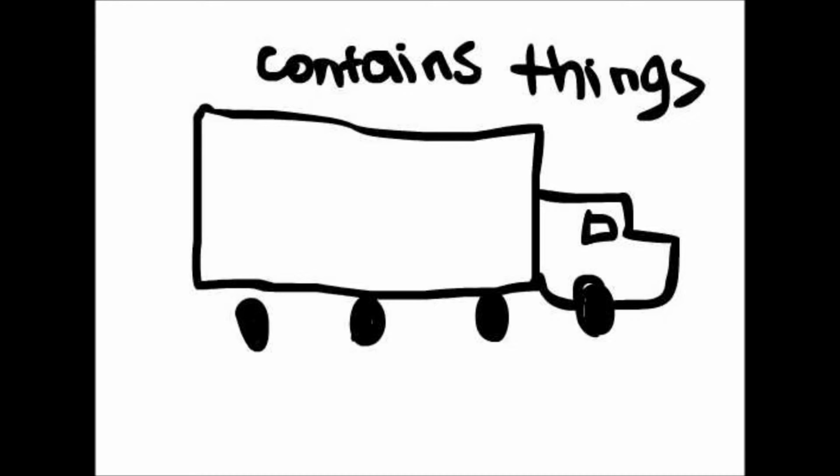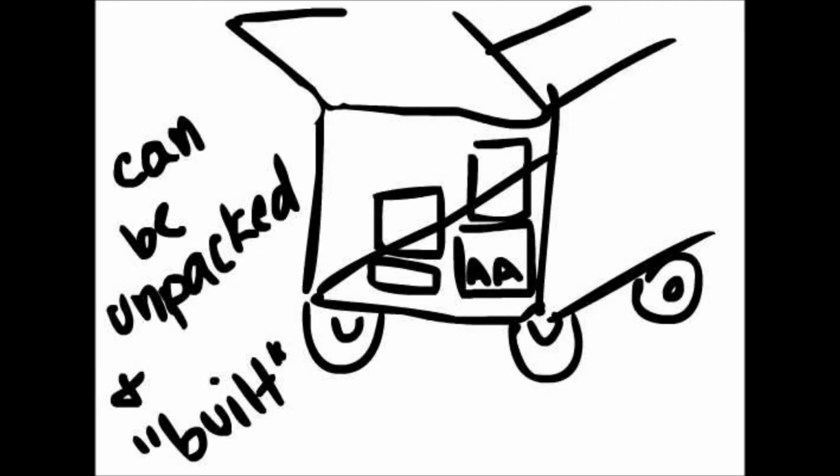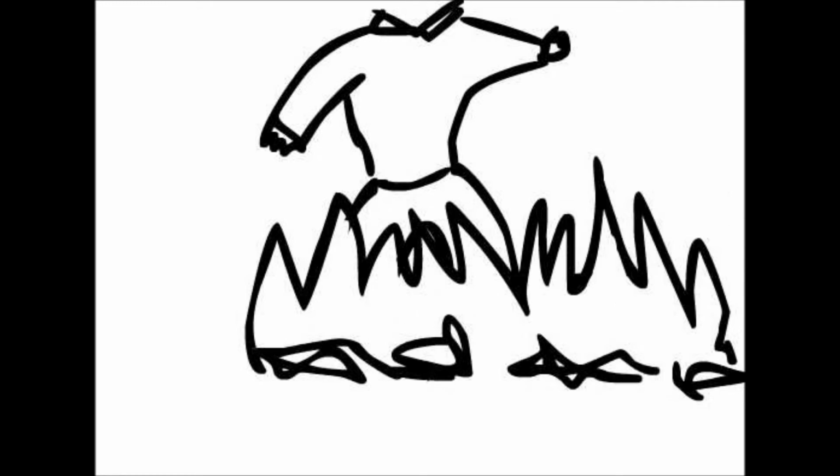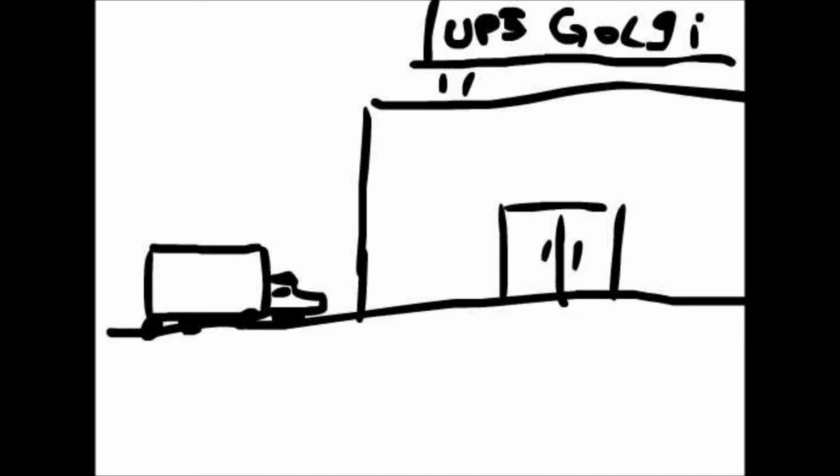The vessels that travel along the road can contain things, such as amino acids. The amino acids can be built using the recipe, or DNA, that ribosomes send to it. However, if the amino acids are built without first visiting the Golgi bodies, they'll be destroyed by lysosomes.